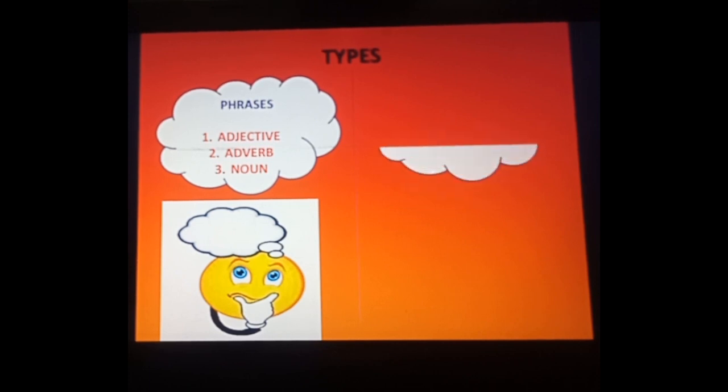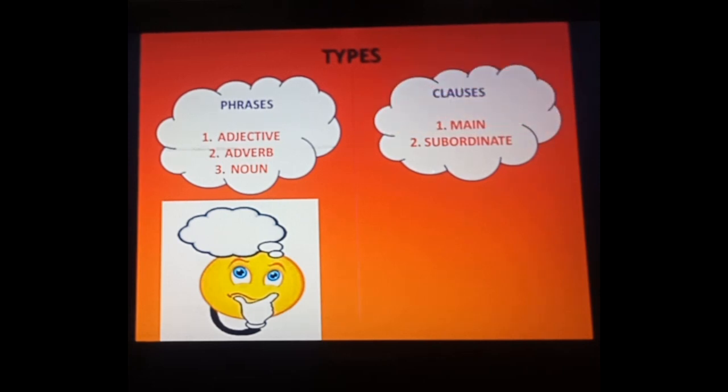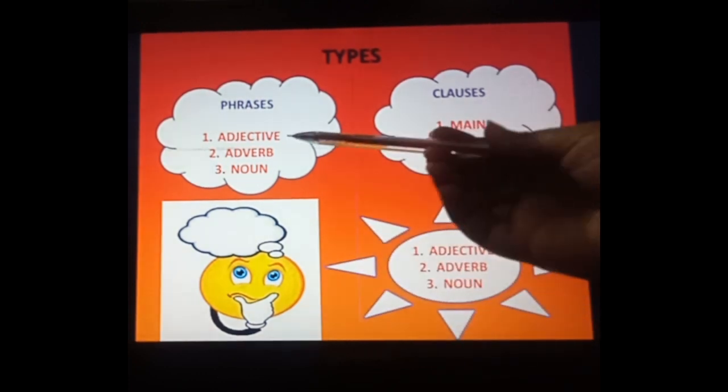Now just see the kinds of clauses. If I ask you how many kinds of clauses there are, you will say two kinds. The first one is the main clause, the second one is the subordinate clause. As I told you, clauses are what? A group of words, the part of a sentence. If it is a part of a sentence, that part is our subordinate clause, and the complete sentence is our main clause. Now the subdivision of the subordinate clause is again three.